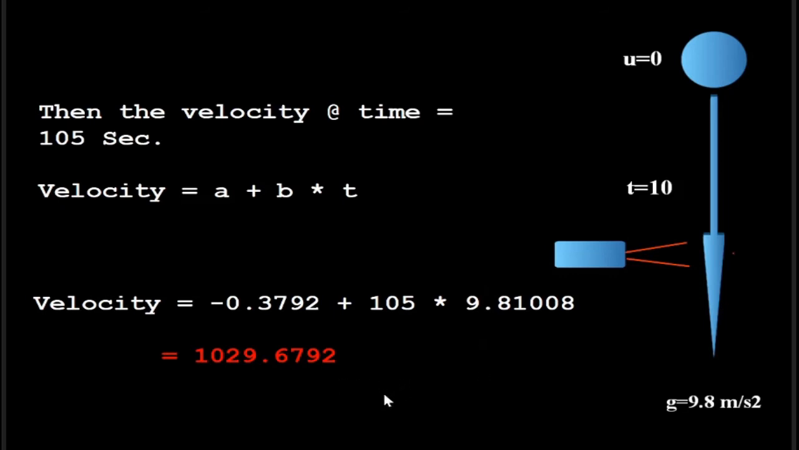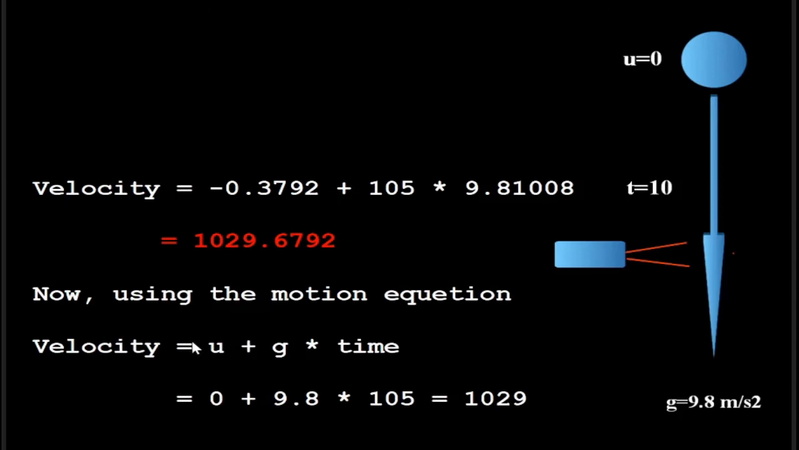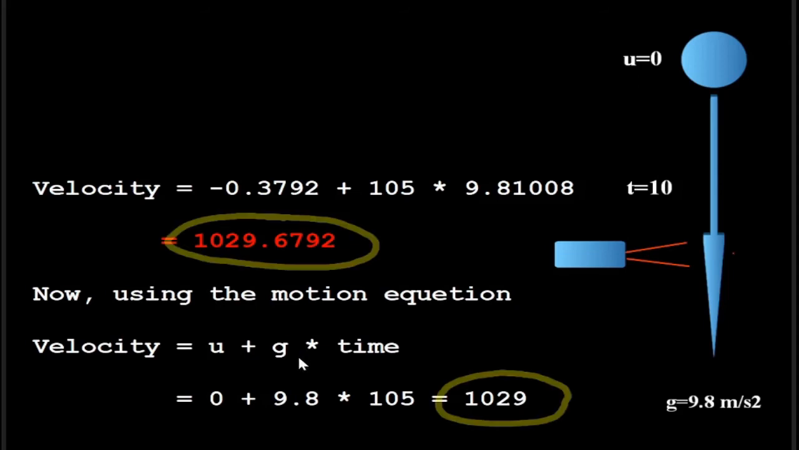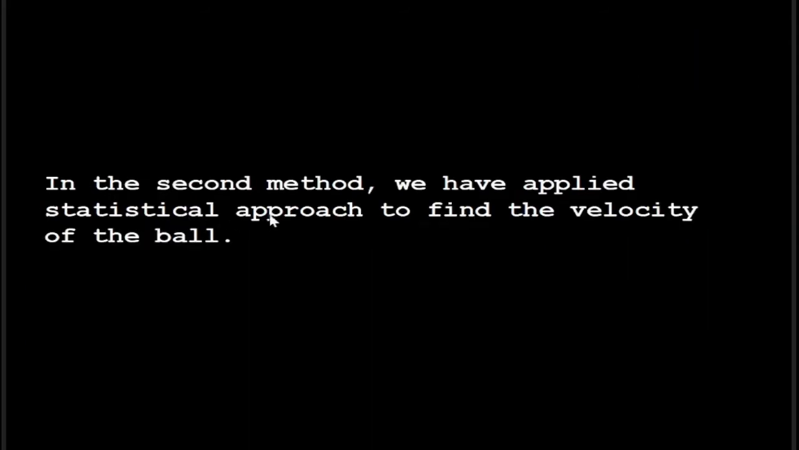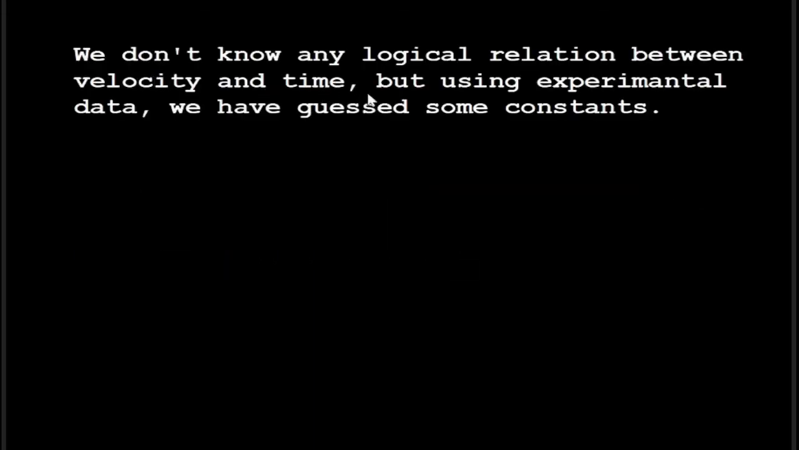1029.6792 meters per second. Now using the equation of motion, we get the final velocity as 1029 meters per second. These values are very close to each other. In the second method, we have applied a statistical approach to find the velocity of the ball. We don't know any logical relation between velocity and time, but using experimental data, we have guessed some constants.